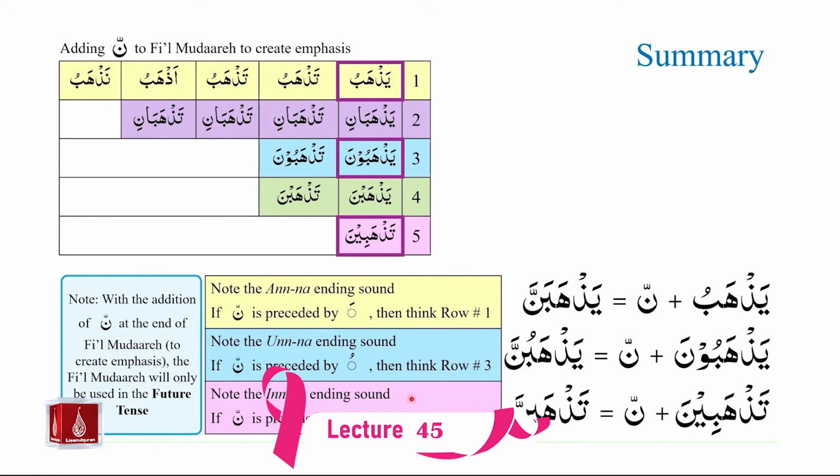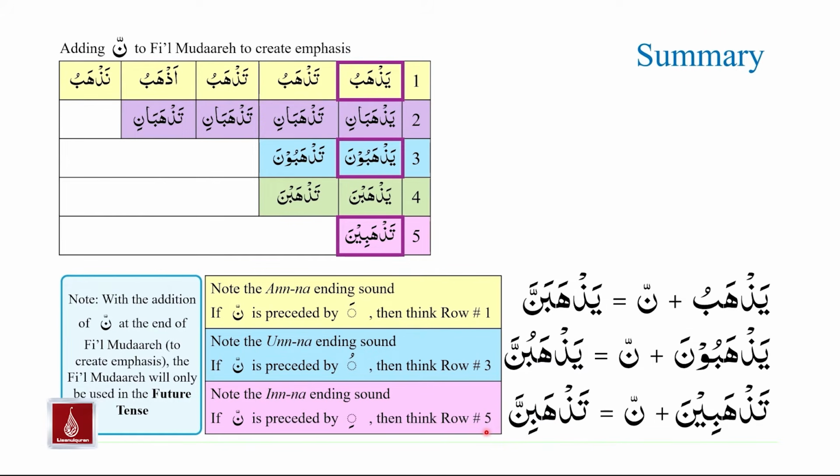For row number 5, our clue is that if the nun saqila is preceded by zair, then we should think row number 5. Please note for all of these examples that with the addition of nun saqila at the end of fi'il mudare in order to create emphasis, that fi'il mudare will only be used in the future tense.